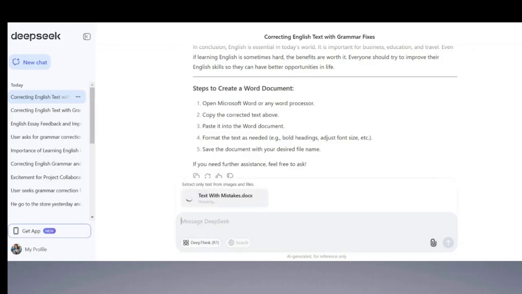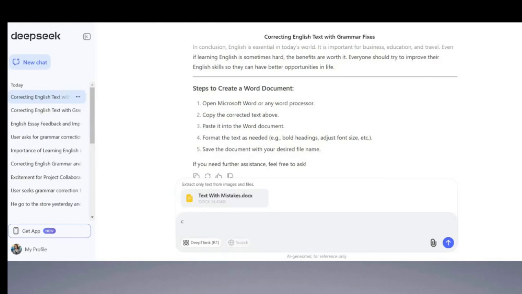You should share the rubric that you have with DeepSeek and ask DeepSeek clear and concise questions. Even if your questions or the requirements are long, just make sure that your questions are clear so that DeepSeek can help you in the best way.